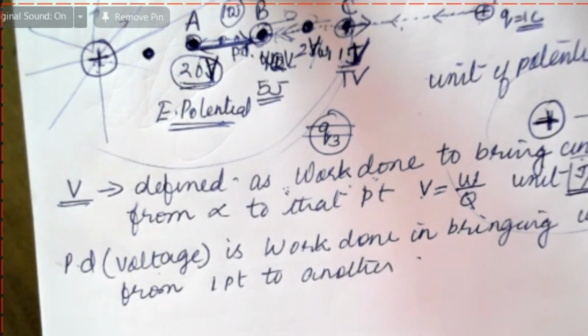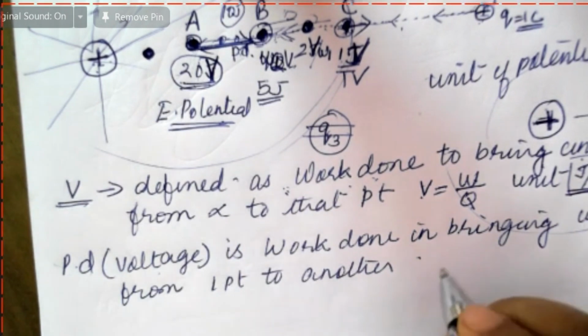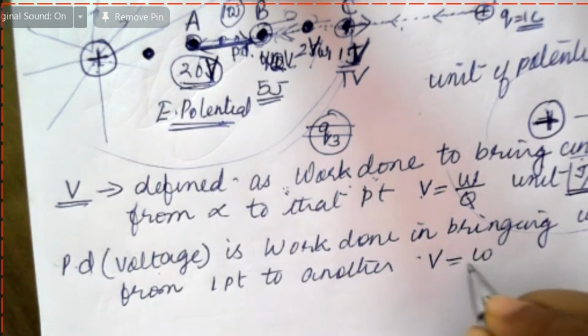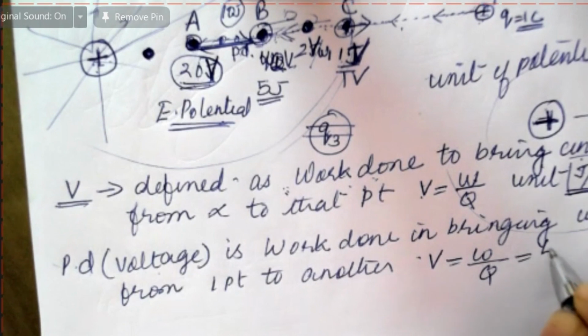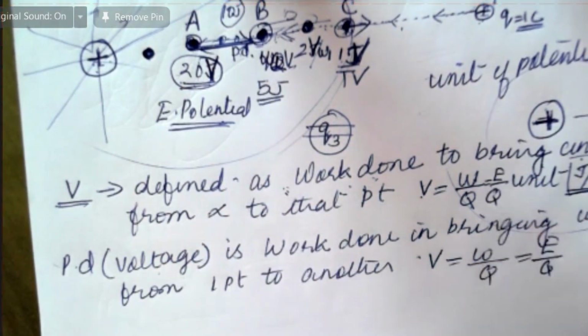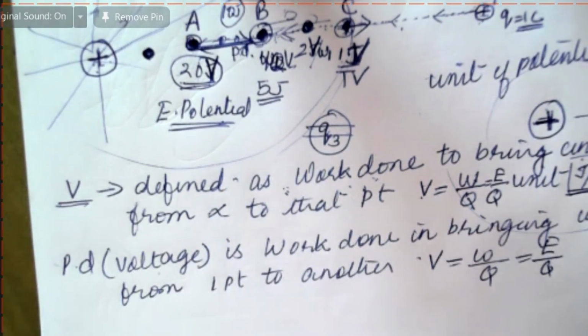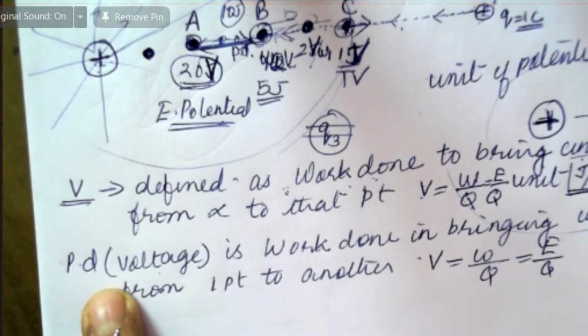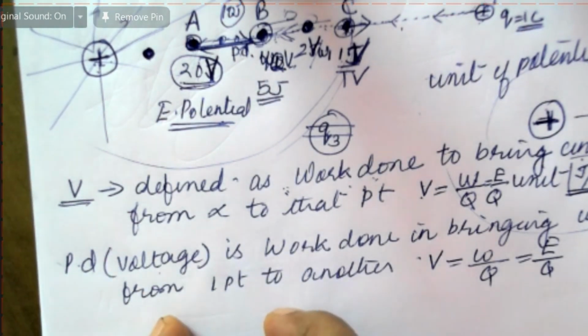Potential difference is also W by Q or energy by Q. And the unit is volt again. Both are the same. Here, voltage means always between 2 points.